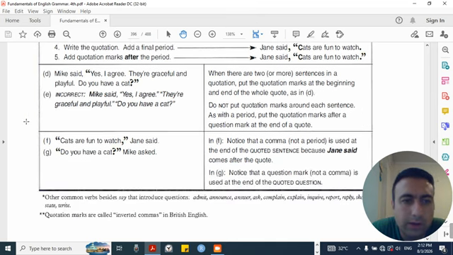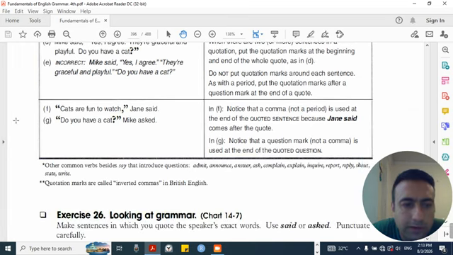D. Mike said, "Yes, I agree. They're graceful and playful. Do you have a cat?" E. Incorrect: Mike said, "Yes, I agree." "They're graceful and playful." "Do you have a cat?" When there are two or more sentences in a quotation, put the quotation marks at the beginning and end of the whole quote, as in D. Do not put quotation marks around each sentence. Put the quotation marks after a question mark at the end of a quote.